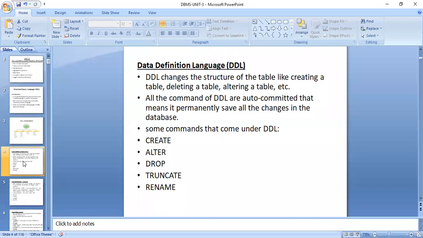All these commands of DDL are auto-committed. That means it permanently saves all the changes in the database. Some commands that come under DDL are create, alter, drop, truncate, and rename. Going to the next slide.